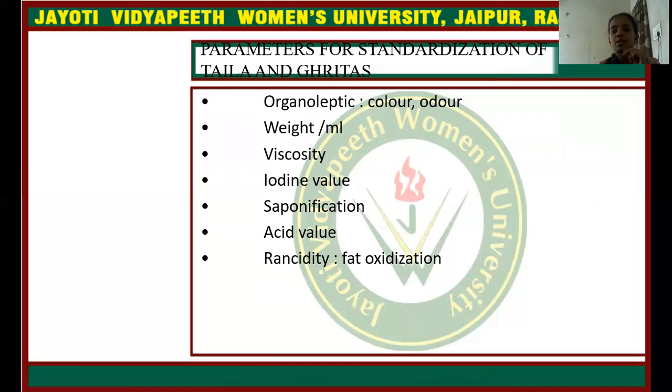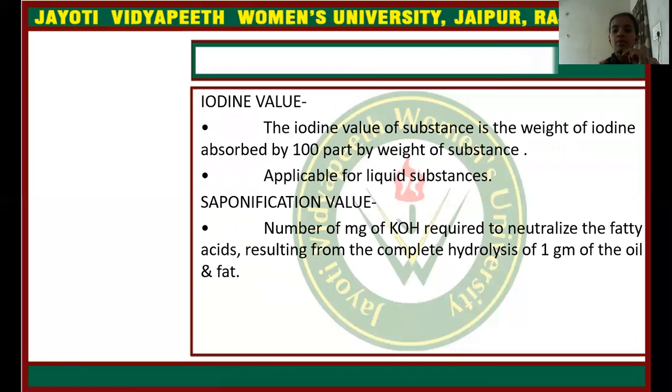Next, parameters for the standardization of Taila and Ghrita. In that: organoleptic characters like color and odor, weight per ml, viscosity, iodine value, saponification value, acid value, and rancidity, which is for fat oxidation. The iodine value of a substance is the weight of iodine absorbed by 100 parts by weight of the substance, and it is applicable to liquid substances. The saponification value is the number of mg of KOH required to neutralize the fatty acids resulting from the complete hydrolysis of 1 gram of the oil or fat.